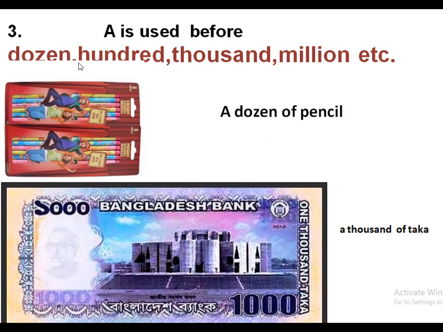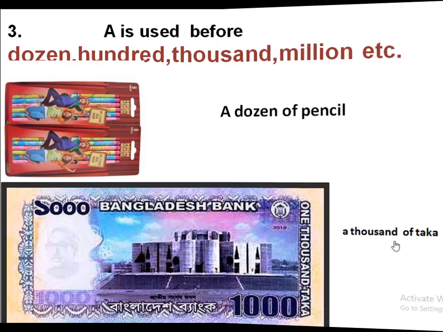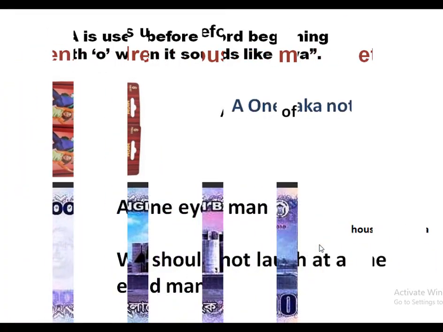A is used before dozen, hundred, thousand, million, etc. A dozen pencils. A thousand taka.